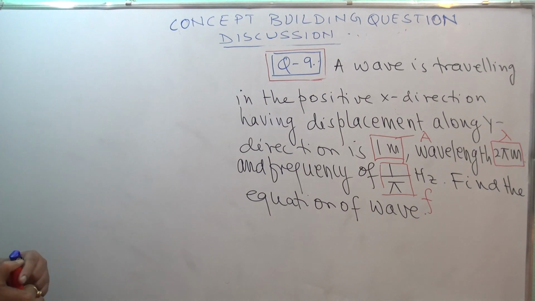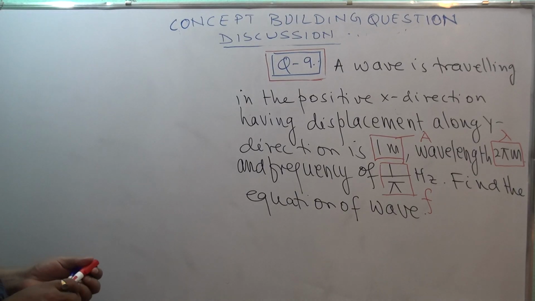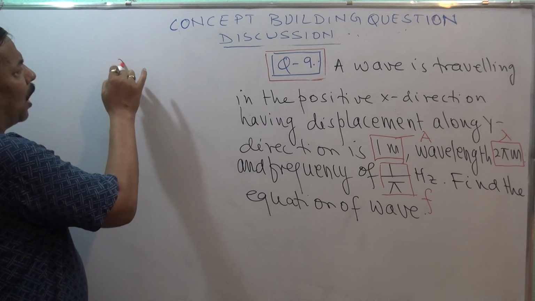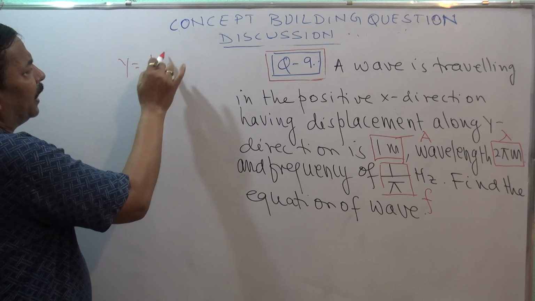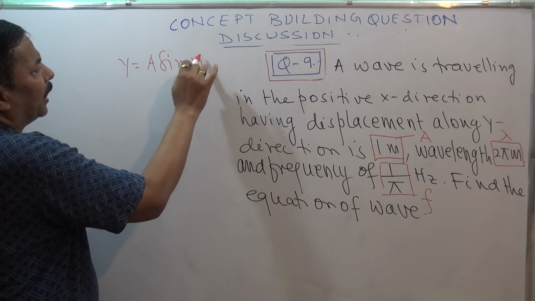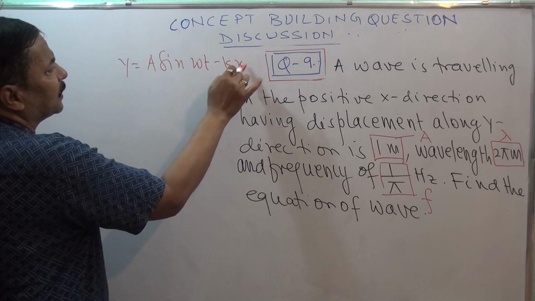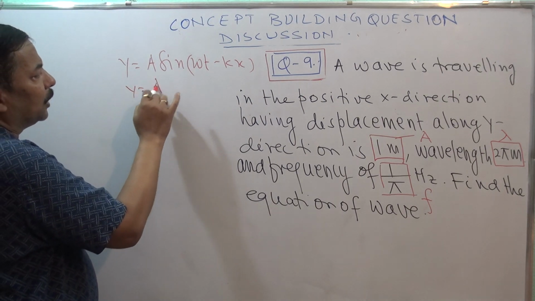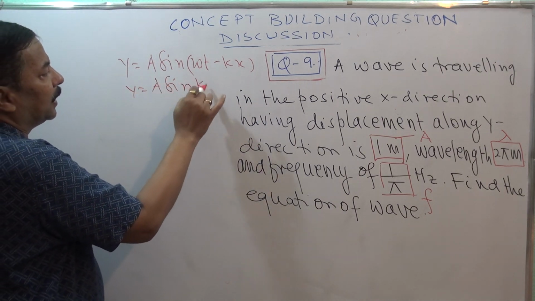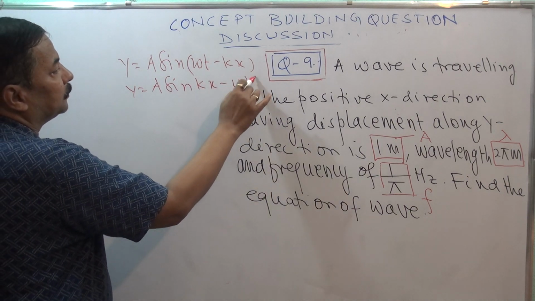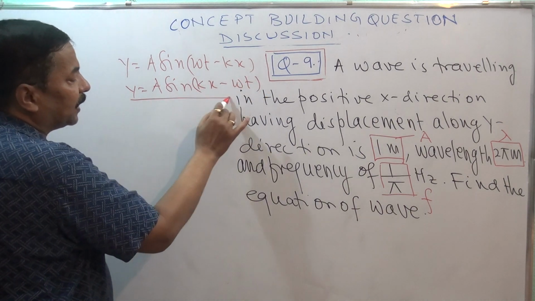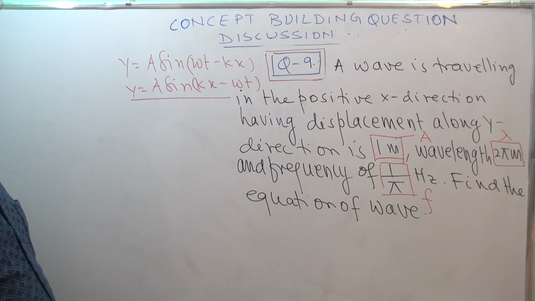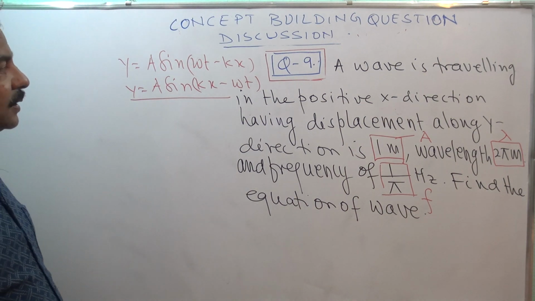One thing I would like to tell you, that if we want to find the equation of the wave, y is equal to a sine omega t minus kx, or y is equal to a sine kx minus omega t. Both will represent the same wave.